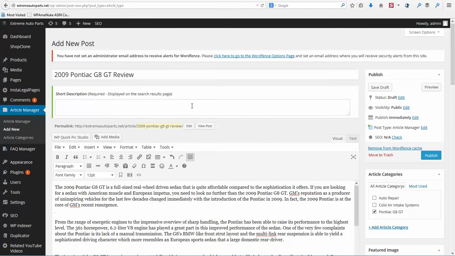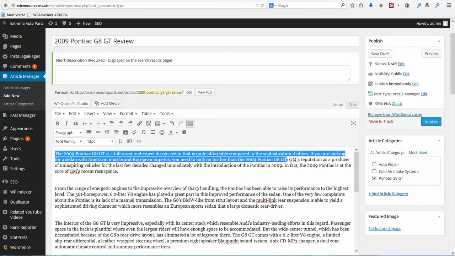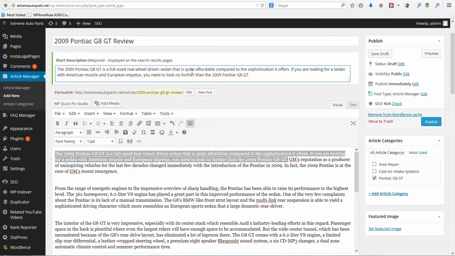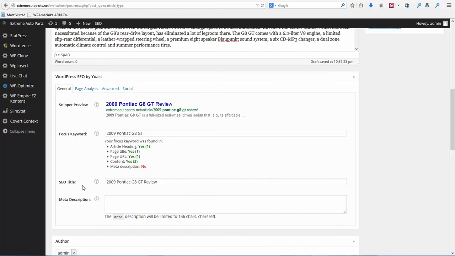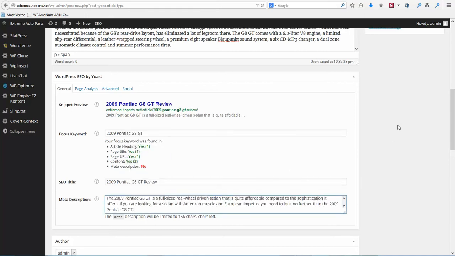Now we need to put in our description. In the description you want to make sure your keyword is there. I'm just going to copy the first two sentences and paste that there. I'm also going to come down to my meta description and paste that there. Okay, so we're looking good so far.